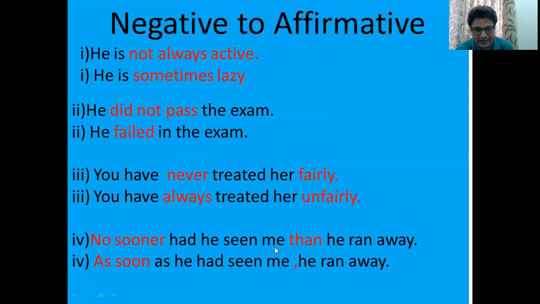No sooner had he seen me than he ran away. Now they can also ask the question of negative to affirmative in this way. We know that it is the question of no sooner, and we know it is going to be replaced by as soon as. So in place of no sooner, we are going to use as soon as. As soon as, had is going to be used after the subject. As soon as he had seen me, then in place of then we have to place a comma. So the answer will be, as soon as he had seen me, he ran away.